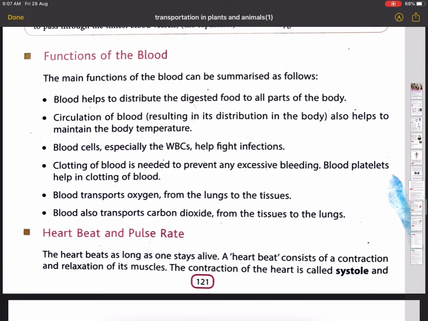Next, functions of the blood. The main functions of the blood can be summarized as follows. First, blood helps to distribute the digested food to all parts of the body. Circulation of blood resulting in its distribution in the body also helps to maintain the body temperature.